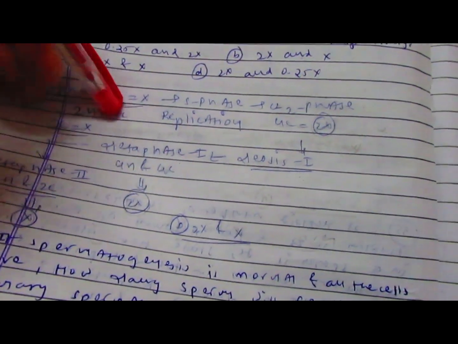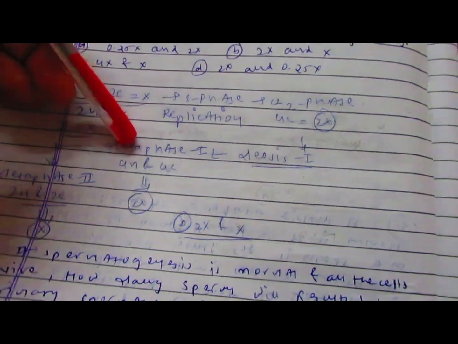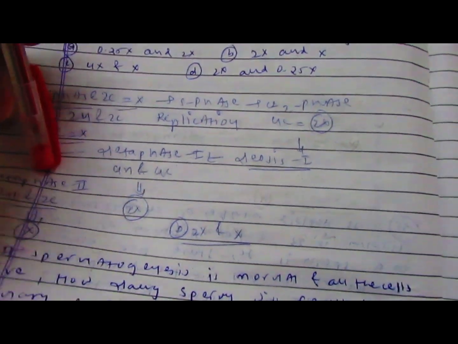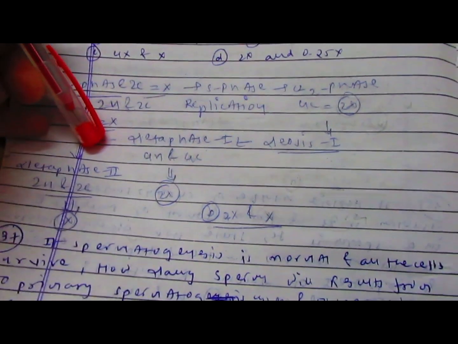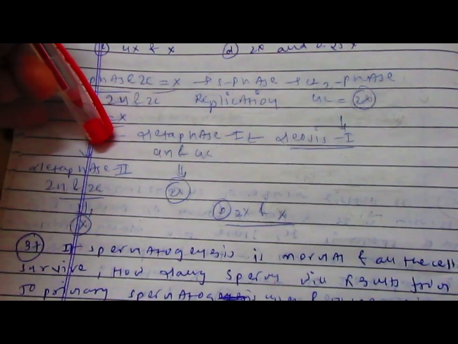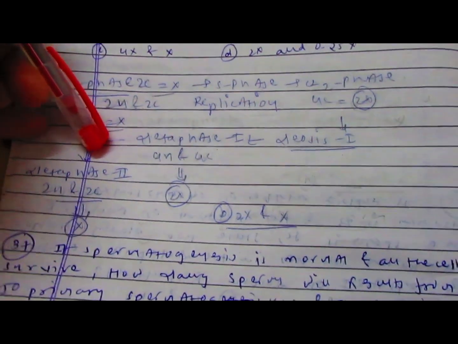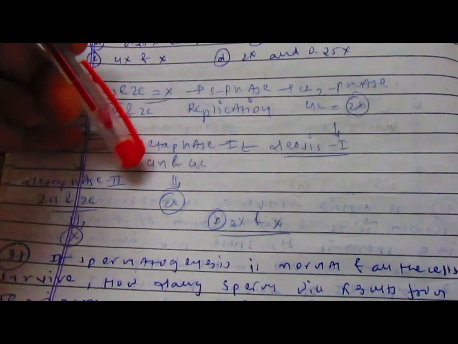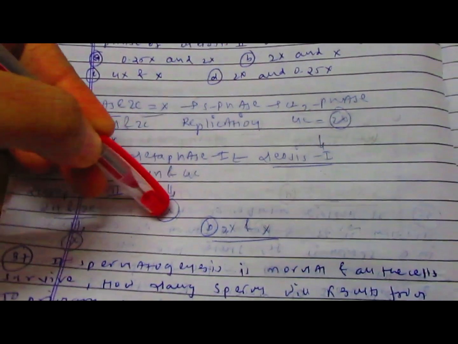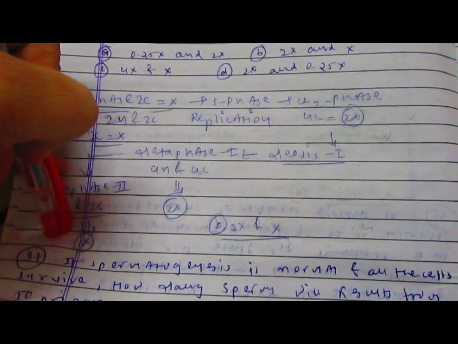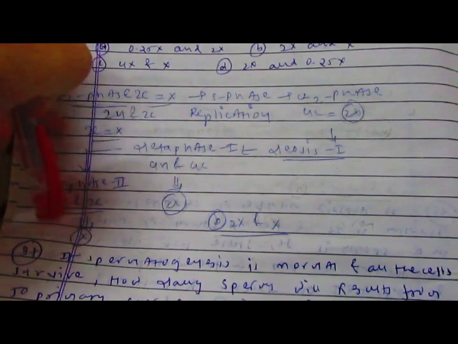After completion of metaphase 1, when the cell enters metaphase 2, the sister chromatids are ready to be separated, attached to and going towards the spindle pole, so the DNA content again becomes half. So 2X will become X, and X is equal to 2N and 2C.